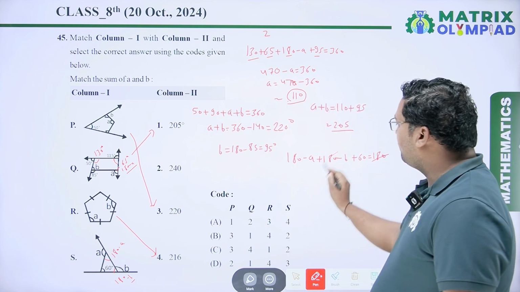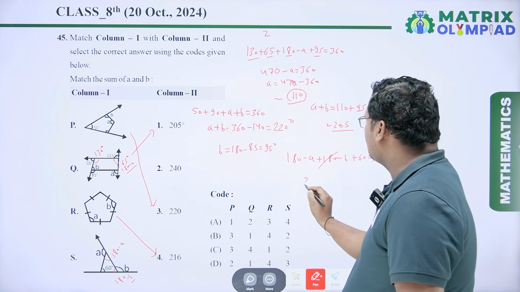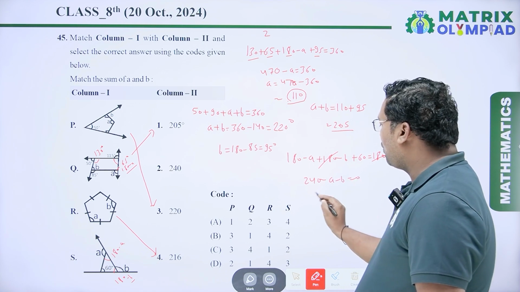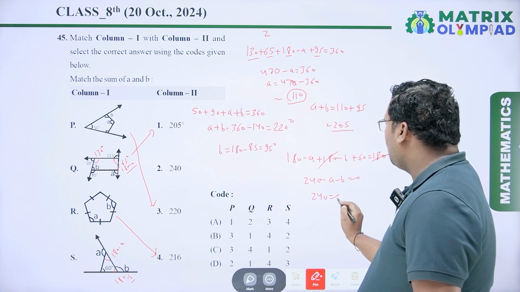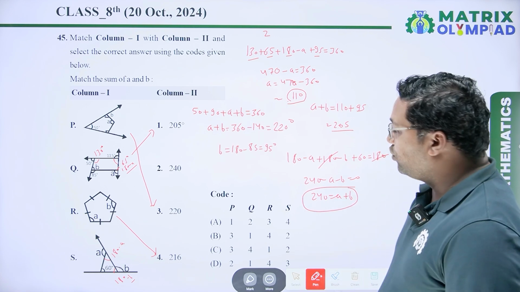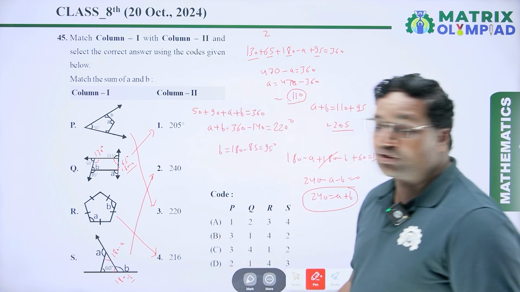This 180 and 180 cancel out. So it is 180 plus 60 is 240 minus A minus B equal to 0, or 240 equal to A plus B. So the sum of A plus B is 240 degree, which is in 2. So correct answer is 240.